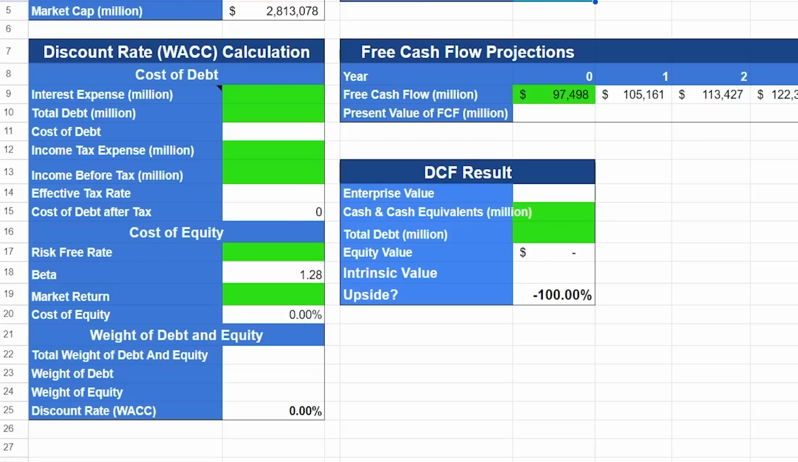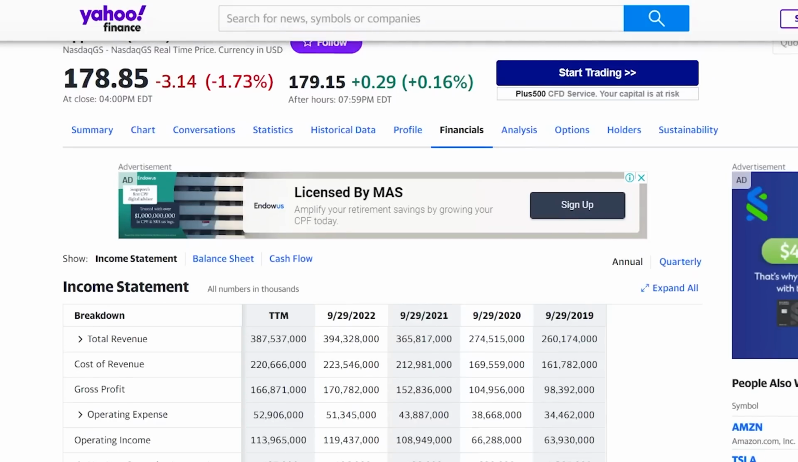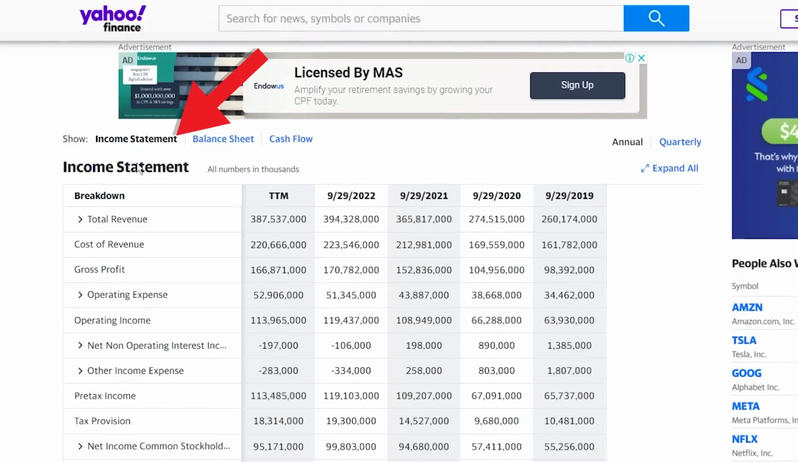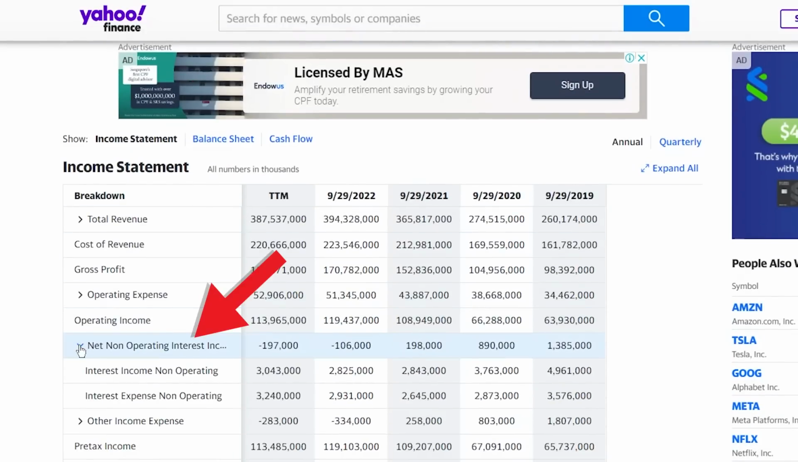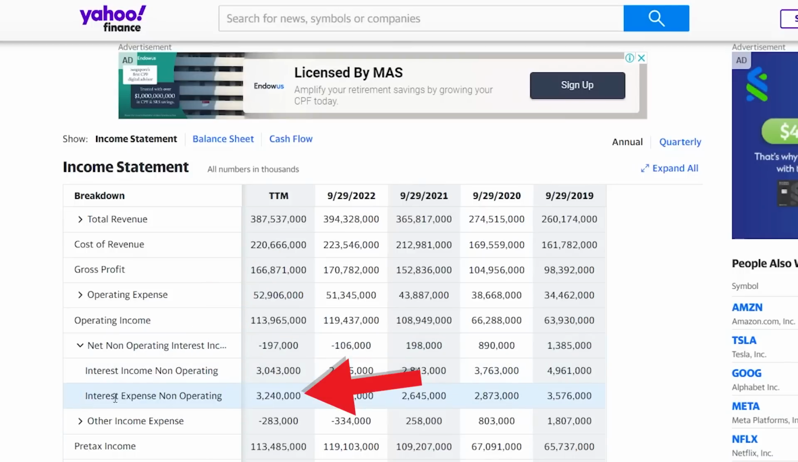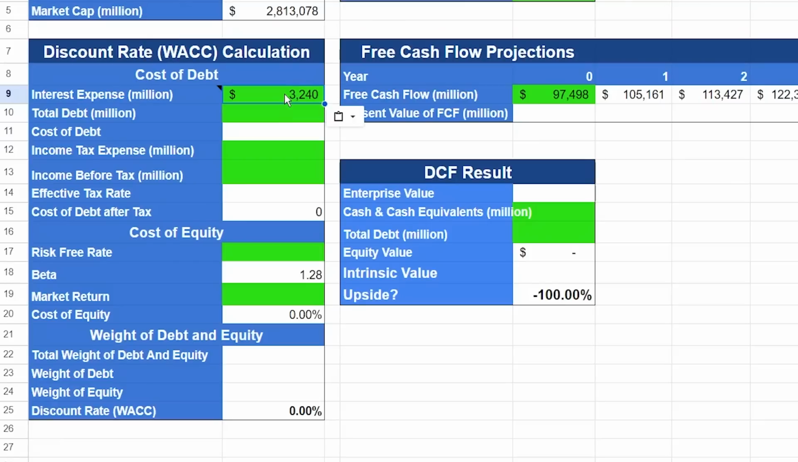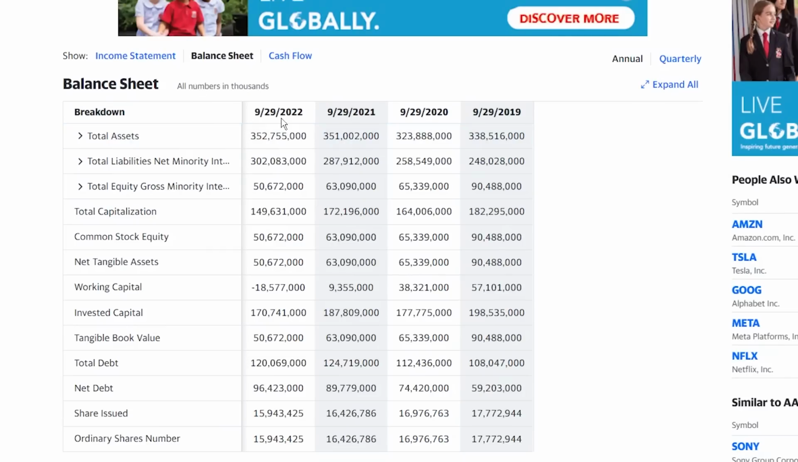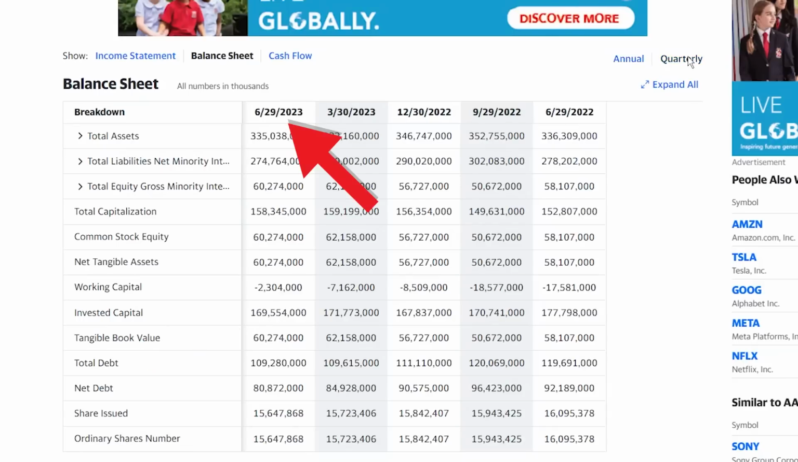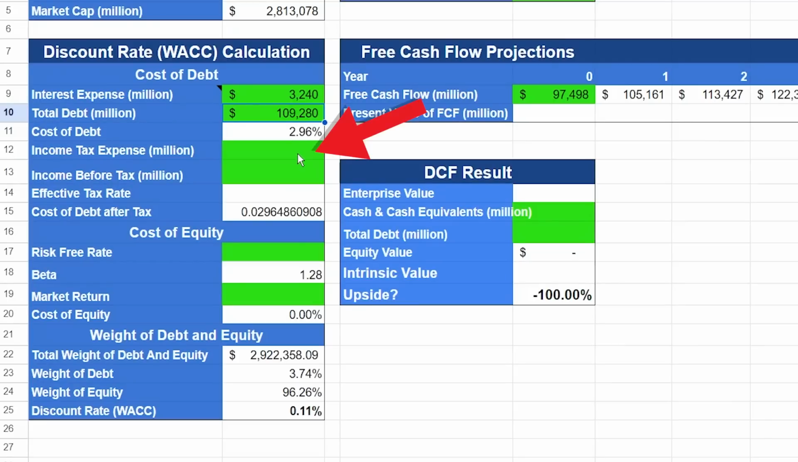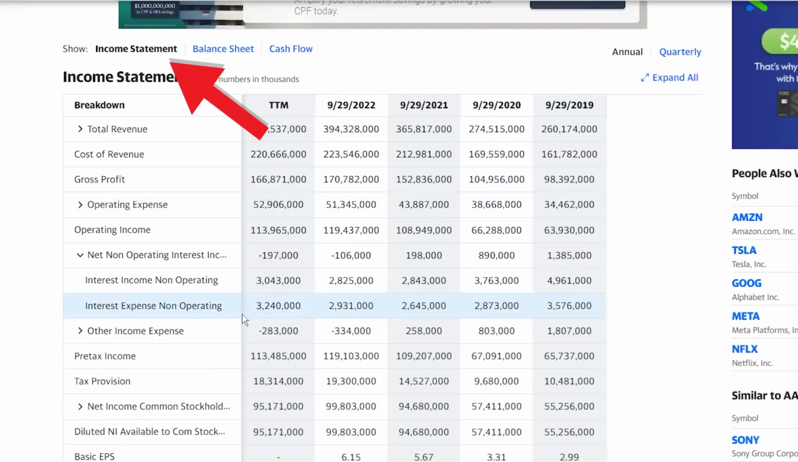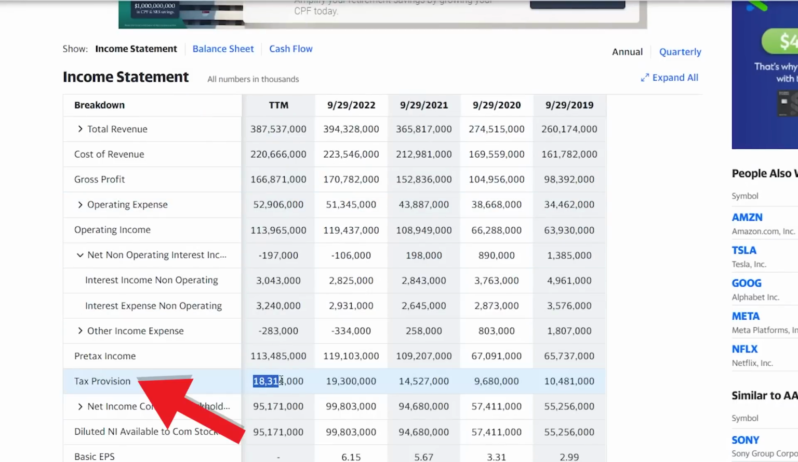First up, we need to look for the interest expense. So head over to Yahoo Finance under the income statement, expense, net non-operating interest income expense, and you will see interest expense non-operating. Copy the number, head back and paste it in. For the total debt, we'll head over to Yahoo Finance again, click on the balance sheet where we will see the total debt. Since this is only for 2022, you can change it to quarterly, copy the total debt, head back and paste it in. Next, for the income tax expense, we can head to the income statement and look for tax provision.